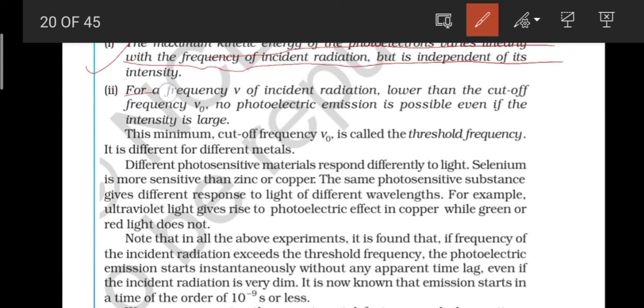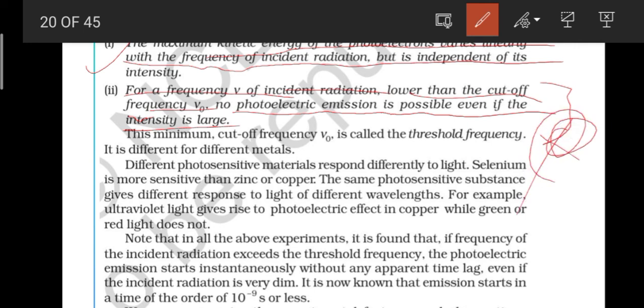And next is, for a frequency V of incident radiation lower than the cutoff frequency V naught, no photoelectric emission is possible even if the intensity is large. So, for a frequency of incident radiation lower than the cutoff frequency, no photoelectric emission is possible. So, no photoelectron is possible even if the intensity is very large. So, it is not dependent on intensity at all.